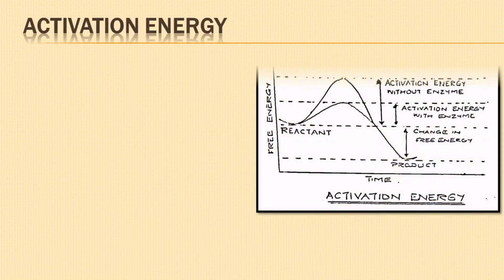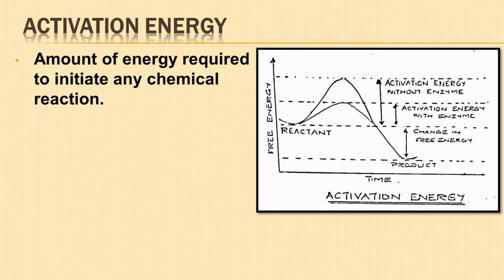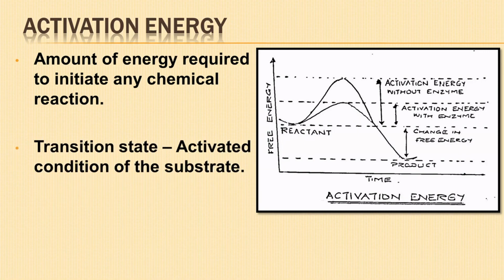Let us understand the term activation energy. The amount of energy required to initiate any chemical reaction at a given temperature to reach the transition state is called activation energy. The activated condition of the substrate is called the transition state.